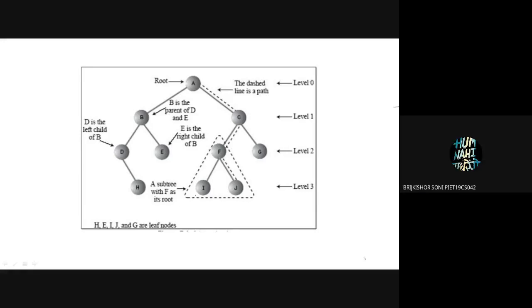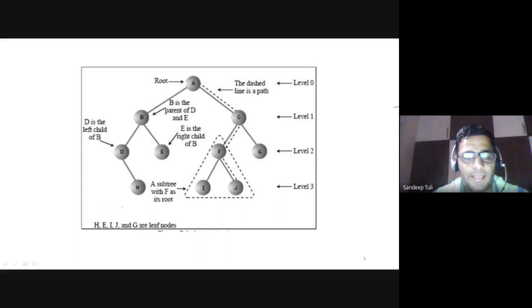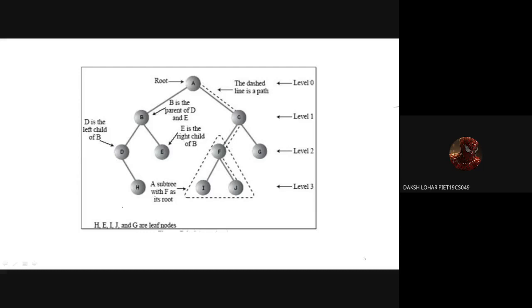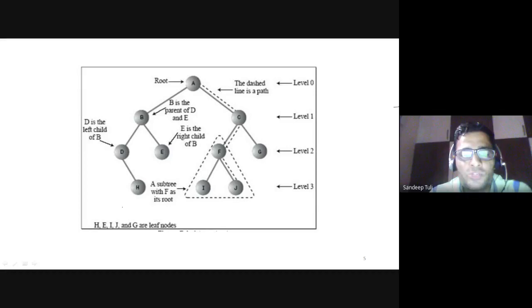Okay. How many leaf nodes does it have? There are 5 leaf nodes actually: H, I, J, G, and one more. The nodes with 0 children are known as leaf nodes.